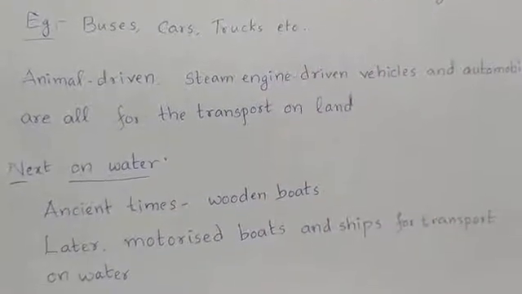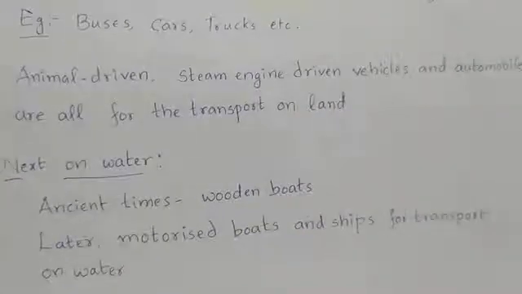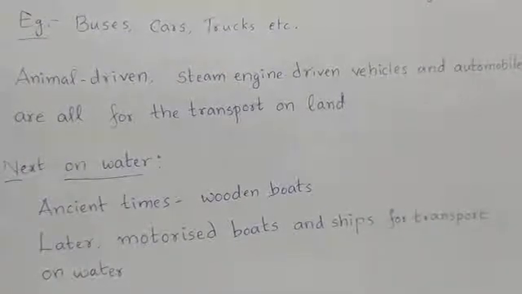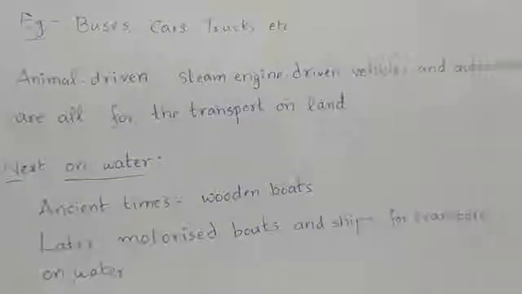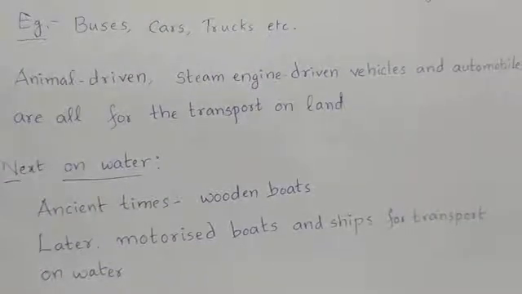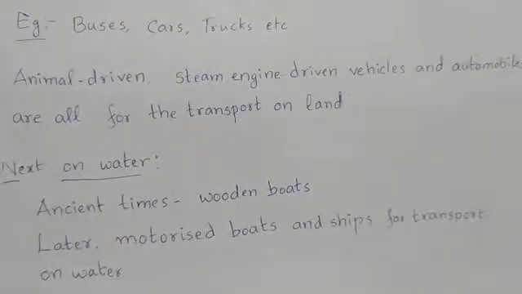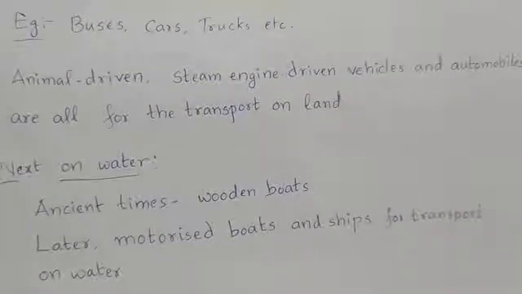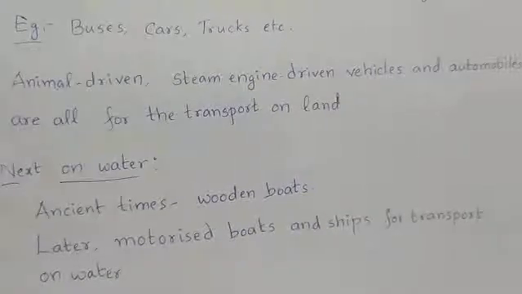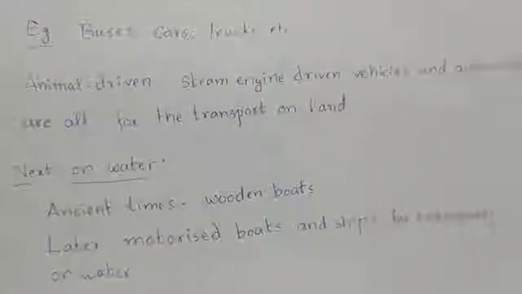Ancient times, we have learned that wooden boats were constructed. Later, in the developed times, motorized boats, or simply we can say mechanized boats, and ships, they were made for transport on the water, which could enhance the speed of transport even on the water. And there was less usage of manpower. Instead, engine power was utilized to run the boats on the water.